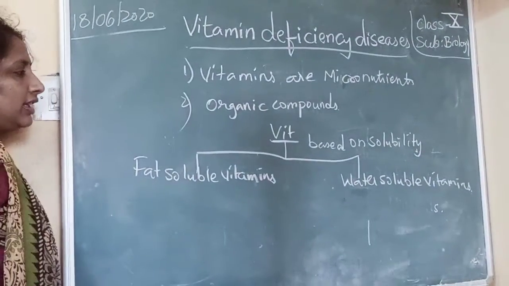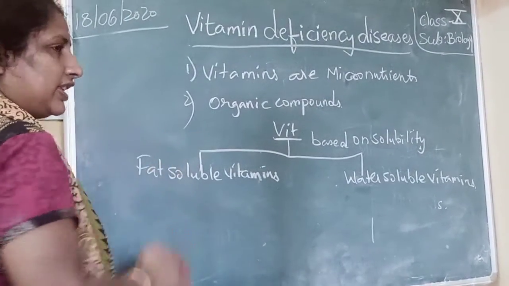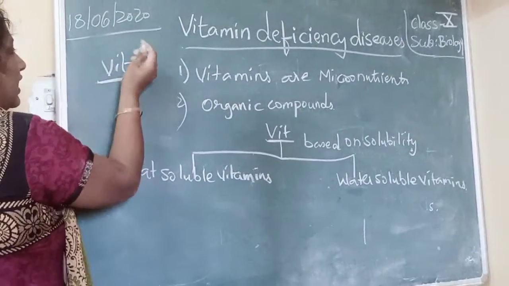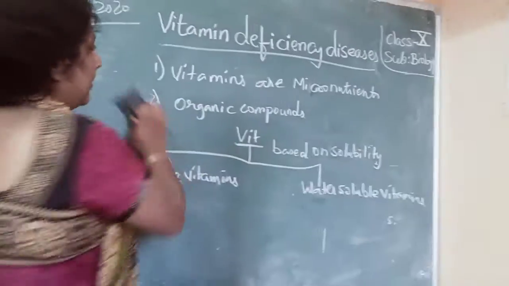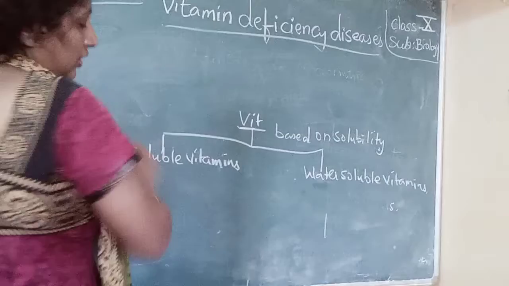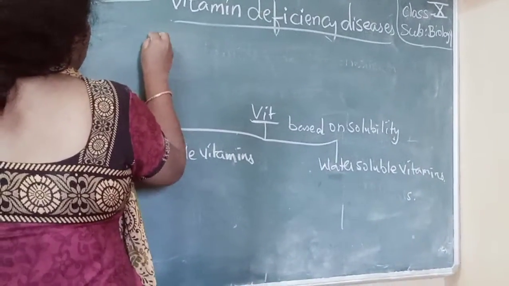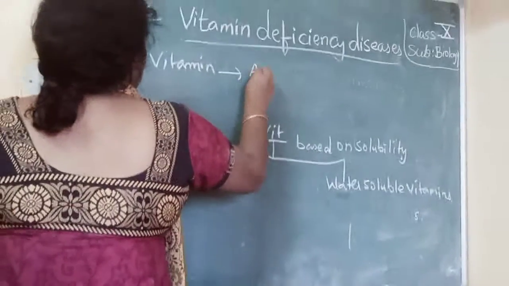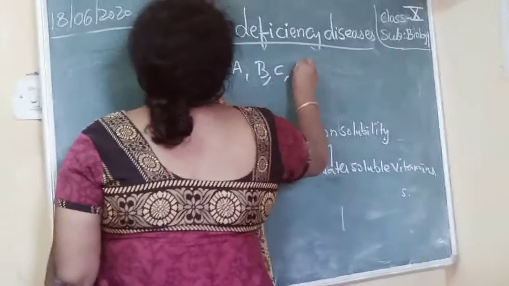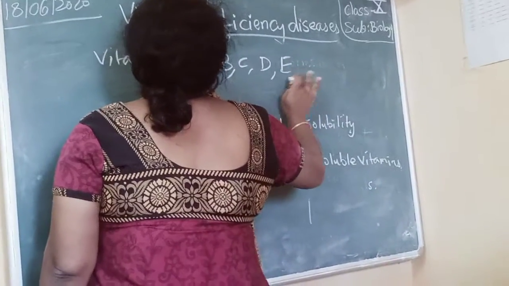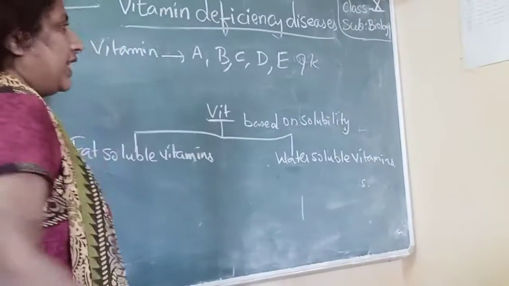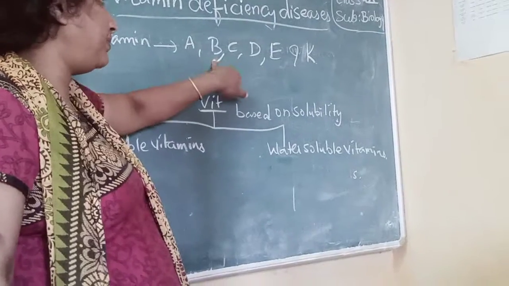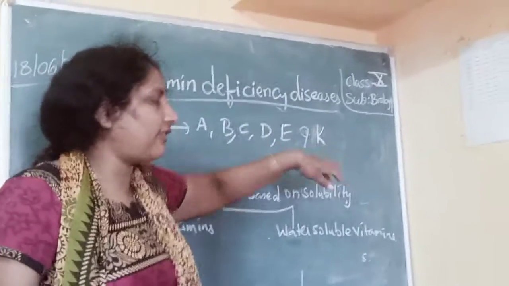Before going further, we will see how many types of vitamins are there. We have vitamin A, B, C, D, E and K. So these are the different types of vitamins.